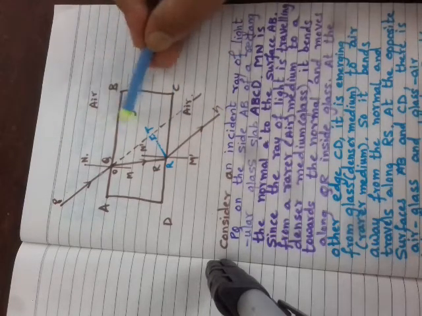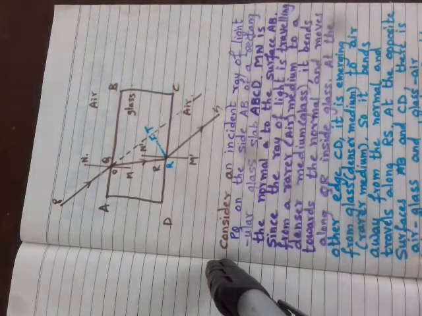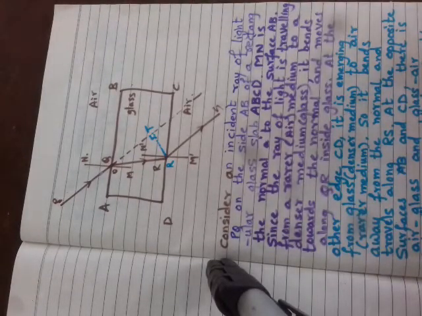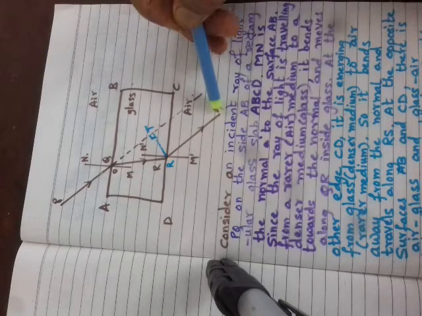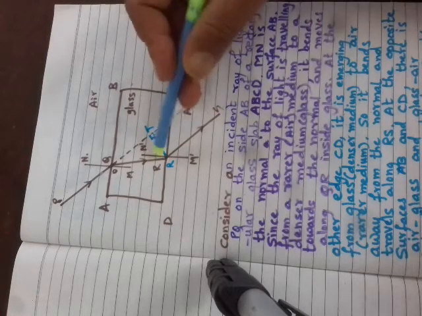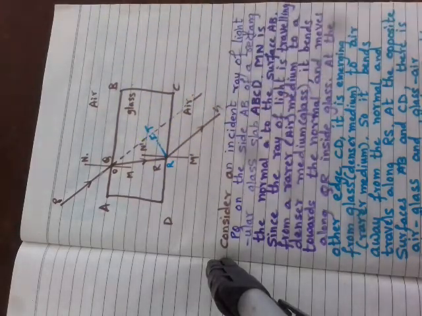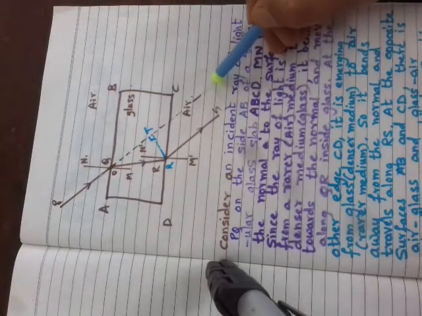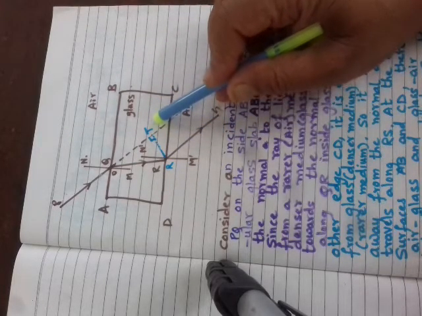Now since at one surface you have air glass interface and here you have glass air interface, the extent of bending will be equal and opposite. Since the extent of bending is equal and opposite, the incident ray PQ will be parallel to the emergent ray RS. But the emergent ray RS is slightly shifted sidewards from the incident ray, and this sideward shift is called RT.